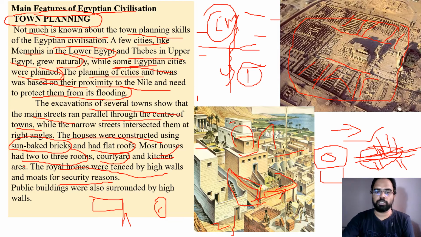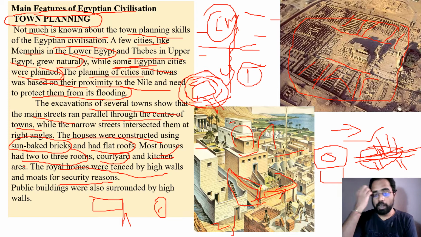What is this moat? See, suppose this is the house, around this house they dig the earth and fill it with water, so that it becomes difficult for enemies to enter through this water. So they'll have access directly, but around the house they'll build a water channel like this, and it's a security arrangement that they have built.